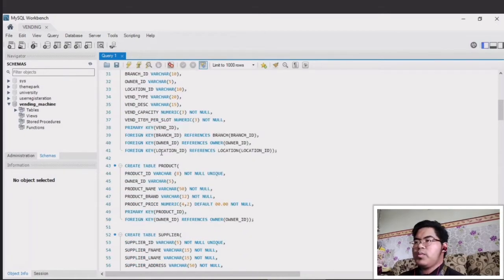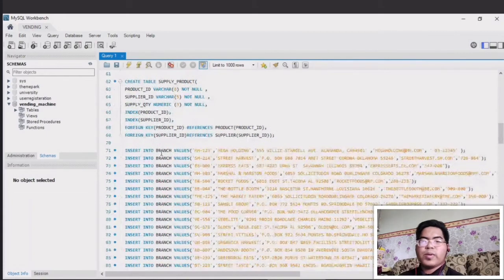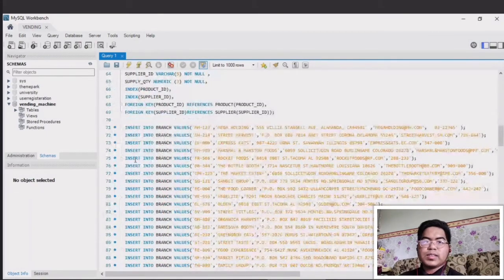So we move to the insert into command, where we insert values into the table. These are examples of the information that we insert into the table. For example, insert into branch values.